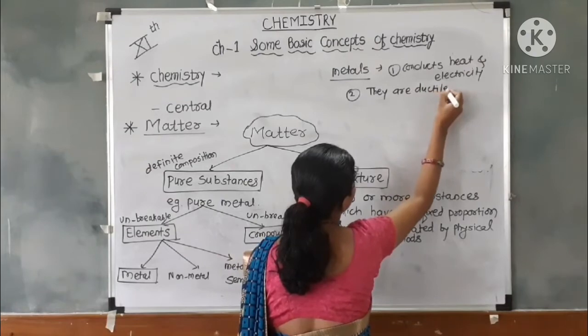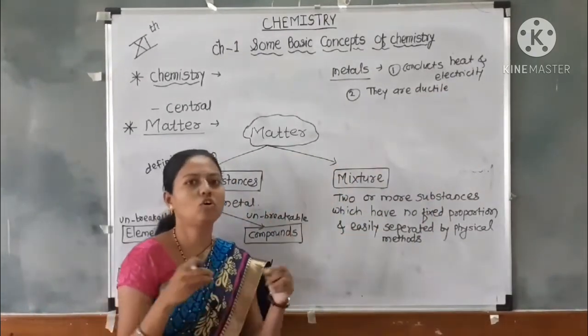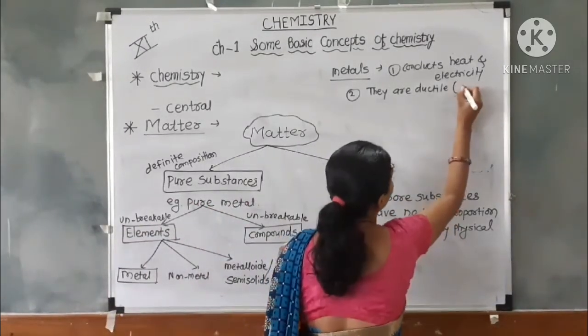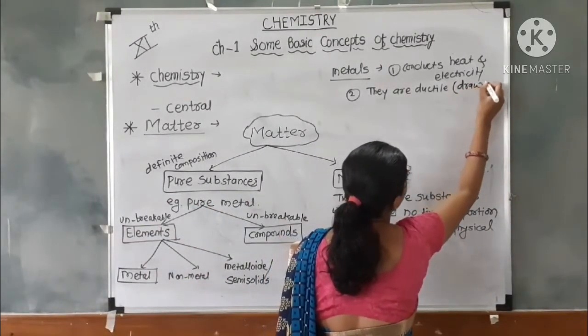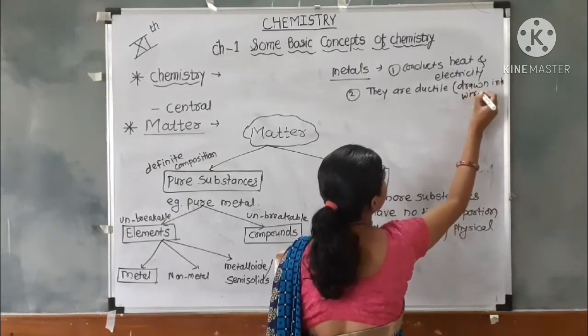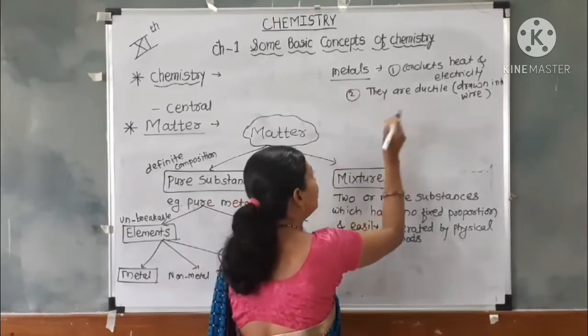What is meant by ductile? Ductile means the metals can be drawn into a thin wire. That is called ductility. That means metals show the property of ductility.